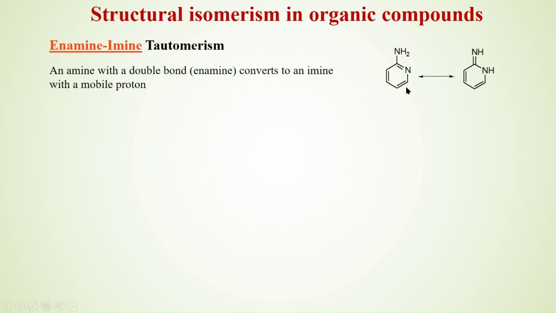Here you see 2-aminopyridine. The amino group is in amine form, right? And the nitrogen in the pyridine ring is in imine form, ene form.